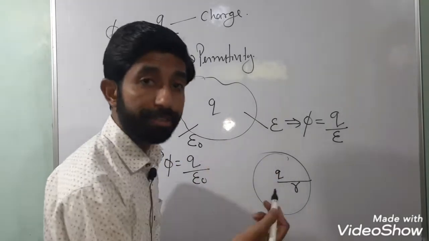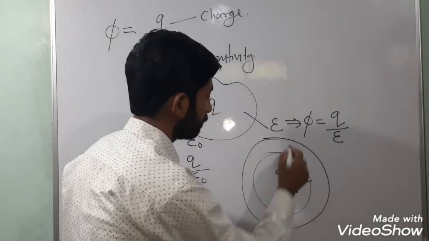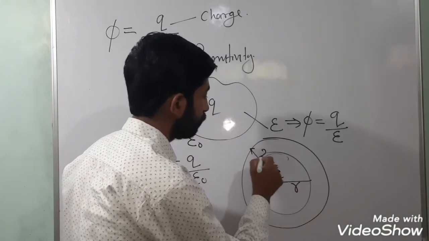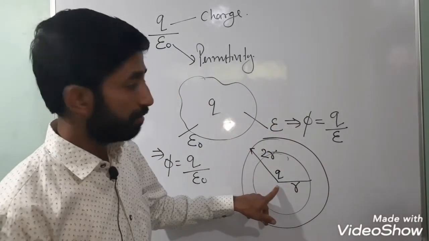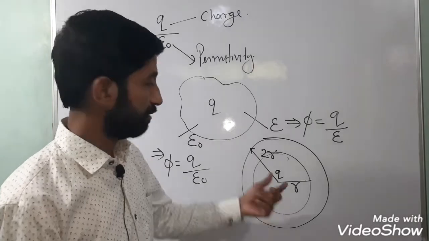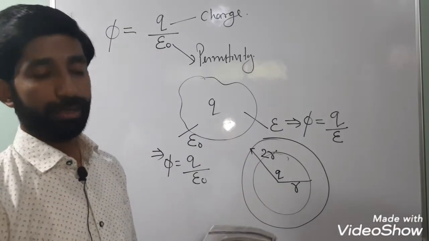This is a hollow sphere, so this is the inner radius and that is the outer radius, 2r. A charge is placed at the center of a hollow spherical shell of inner radius r, and its outer radius is 2r.